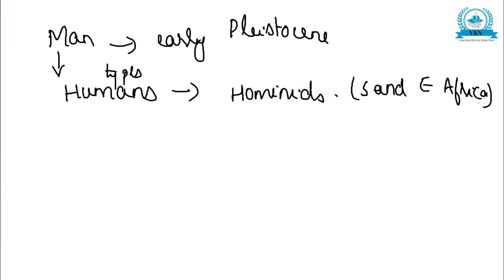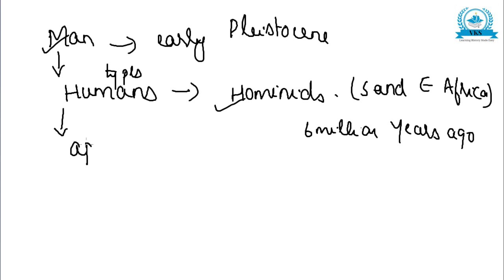So man is said to have appeared in the early Pleistocene period, and several types of humans called hominids lived in southern and eastern Africa about 6 million years ago. The earliest humans were not very different from apes. They were almost similar to apes, which first developed 30 million years ago.